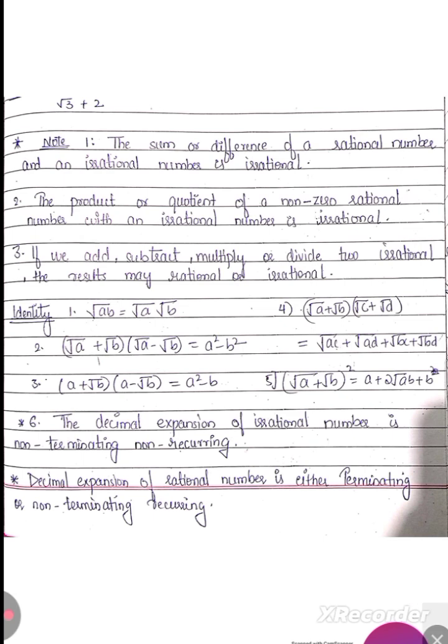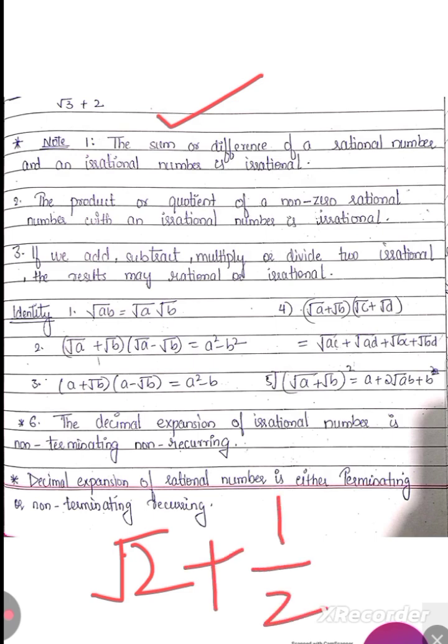The next is, the first note says that the sum of a rational number and an irrational number. Suppose root 2, root 3, root 5, these all are irrational numbers, and if I add any rational number to it, that is 1 by 2 or plus 2. So addition of a rational number and an irrational number is always going to be an irrational number, and the difference of a rational number as well as an irrational number is always going to be an irrational number.